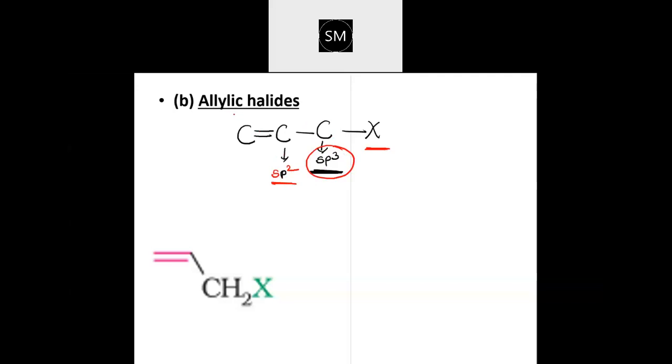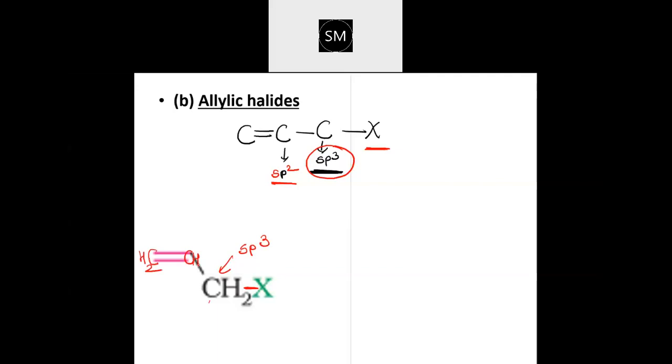Aliphatic compounds only they are, but immediately next to that sp3 hybridized carbon, you will find a carbon-carbon double bond. See here in the example, this green halogen is attached to this carbon, which is sp3 hybridized. But that sp3 carbon is attached to a carbon-carbon double bond. Here 2 hydrogens will be there, here 1 hydrogen will be there.